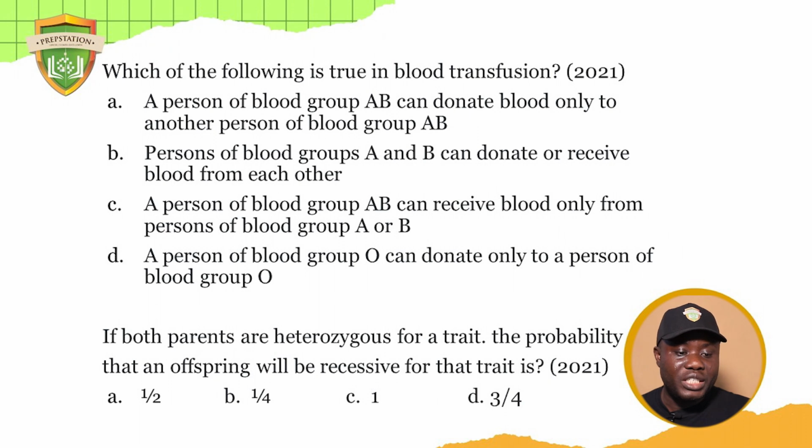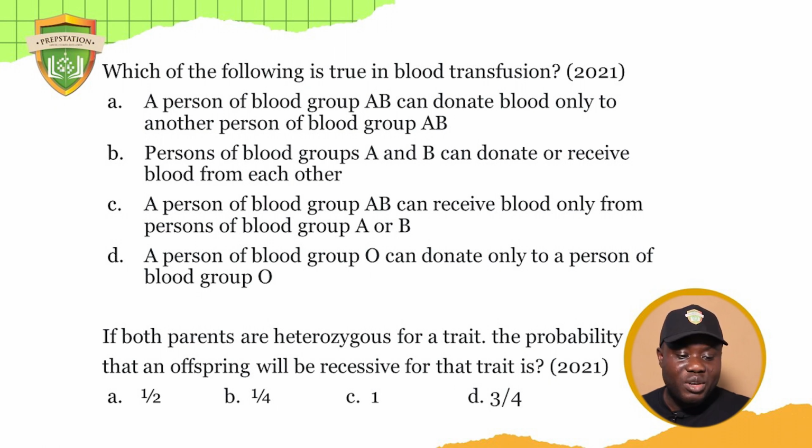Then the next one. Which of the following is true in blood transfusion? A person of blood group AB can donate blood to only another person of blood group AB. Persons of blood group A and B can donate or receive from one another. Remember that A and B are not together, so they can't come together. That's not going to be possible.